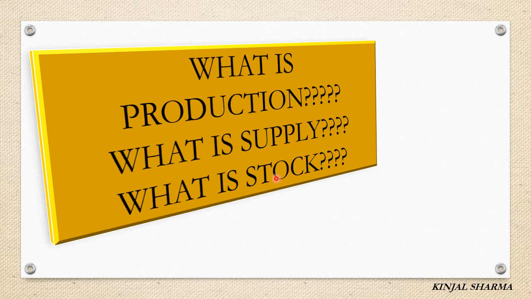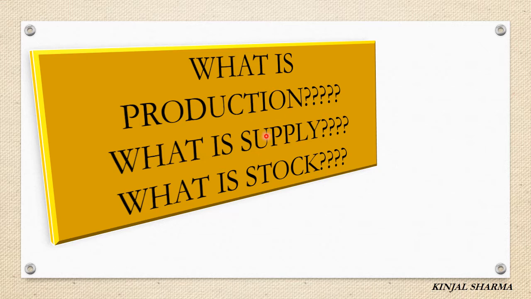And what is stock? Say they have manufactured 1 lakh units, and from the 1 lakh units, 80,000 units they have supplied in the market for selling to the consumers. So what about the remaining 20,000? The remaining 20,000 is the stock for the company, meaning they have kept it with themselves as stock. So whenever the need arises, or whenever they are willing to sell, they can sell it in the market.